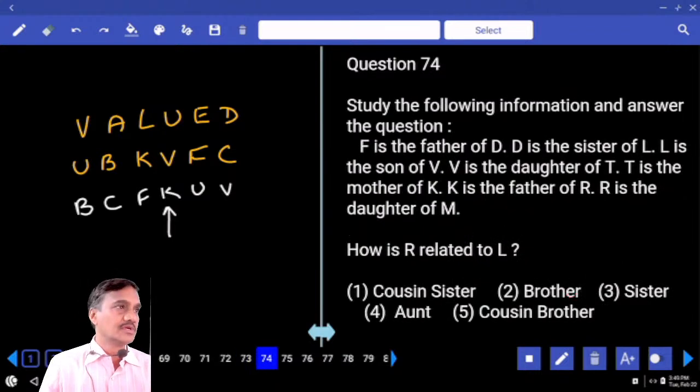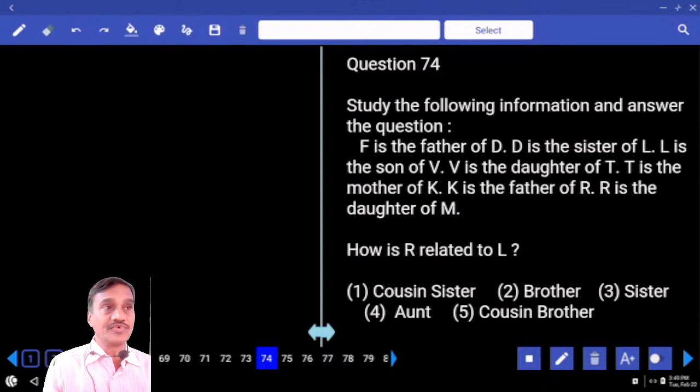Done with this? Then 74. Now F is the father of D. How do we represent this one? F is the father of D.